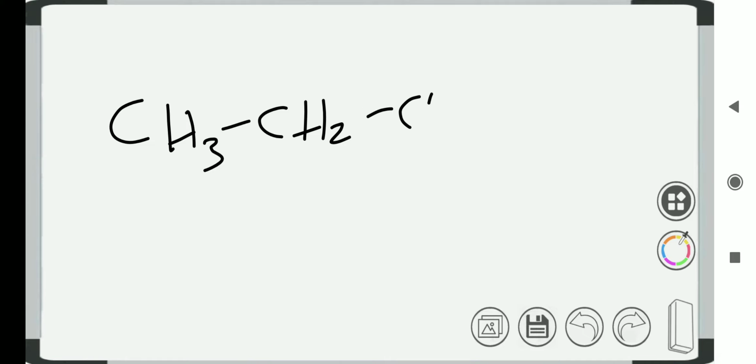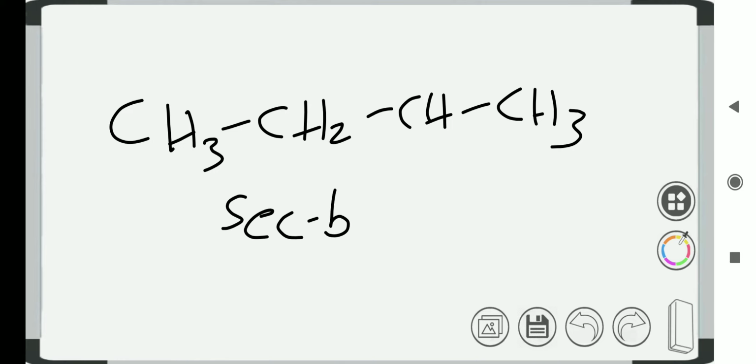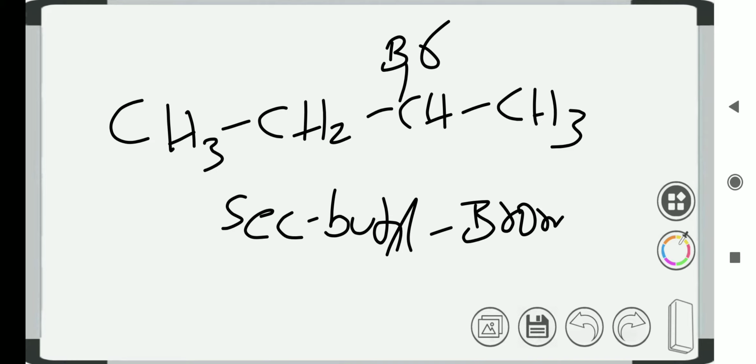which is a secondary substituted compound, otherwise secondary butyl, in which the hydrogen atom is replaced with a halogen. Imagine it as bromine, that gives secondary butyl bromide, otherwise go for the numbering as 1, 2, 3 and 4.